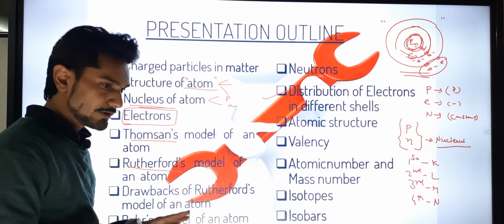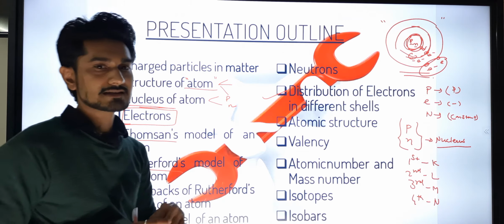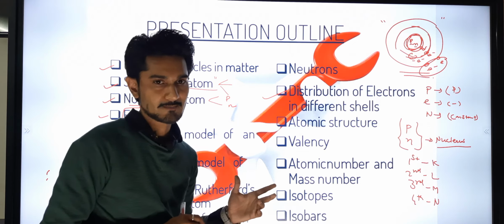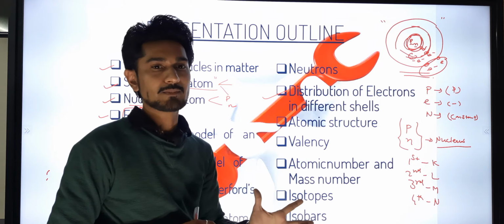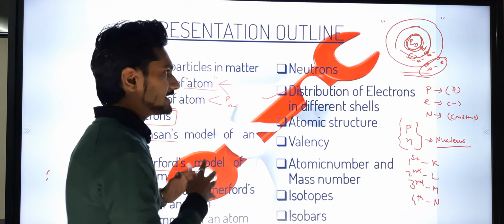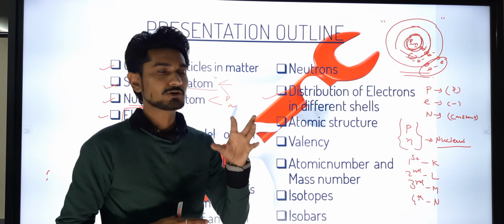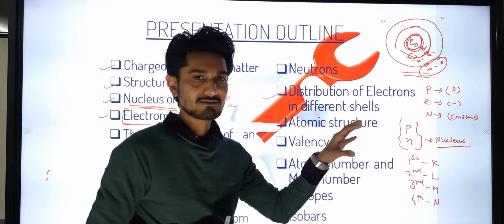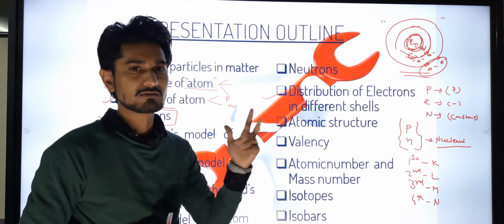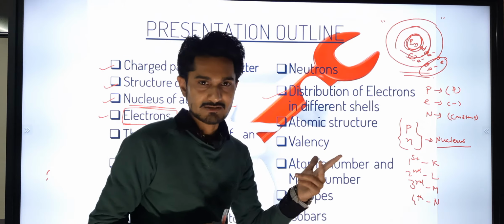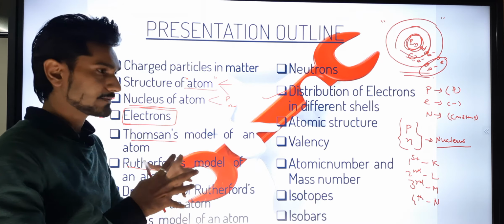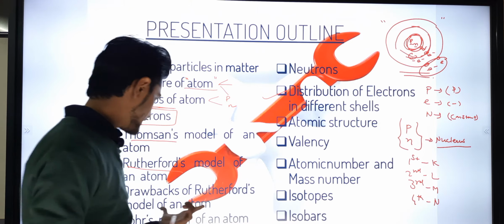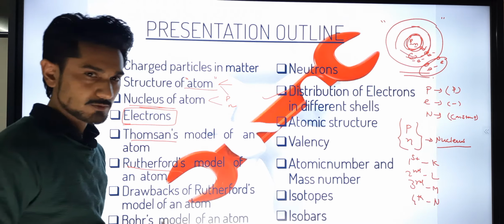So we are also going to see some drawbacks of Rutherford's model, the things that actually did not happen. Okay, afterwards, so many scientists discovered that the protons and neutrons are present in the nucleus while the electrons are rotating around the orbits. Okay, so these are the things we are going to see, because Rutherford's model has some drawbacks. So we are also going to see the drawbacks of Rutherford's model.